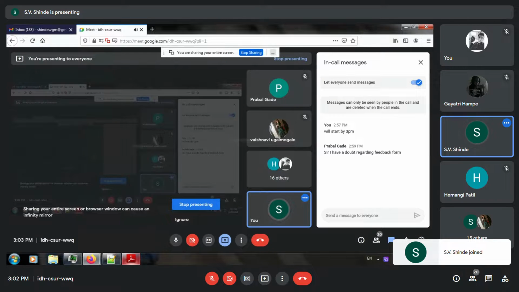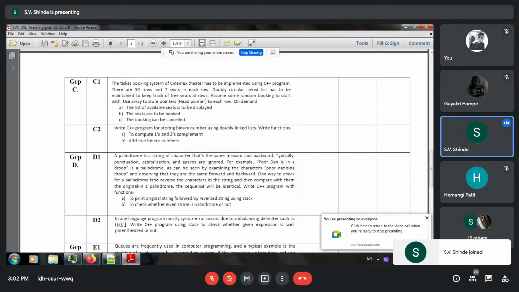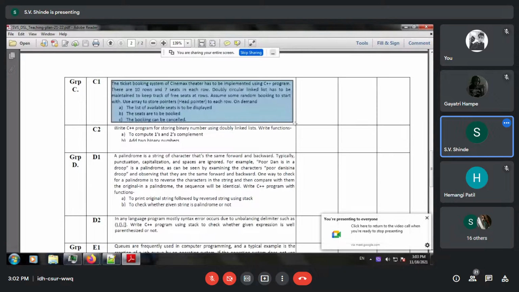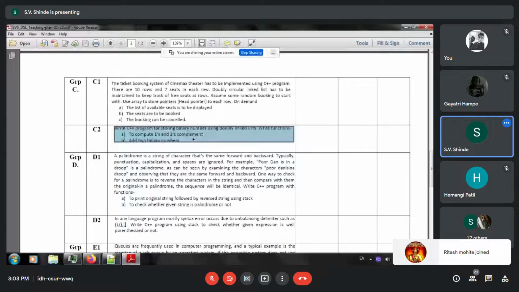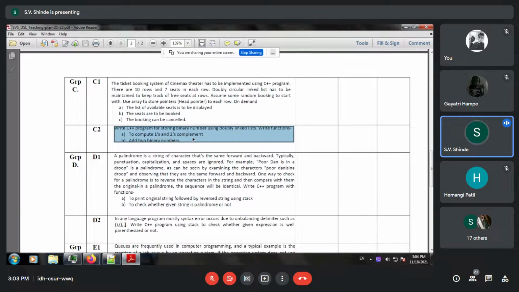Okay, so in today's session, we will discuss the creation of a double linked list, since we have two programs using double linked list. One is about the cinema theater and another is using binary linked list. We have to use the binary number and compute its ones and twos complement. Also add binary numbers. So this is one of the programs we have to compute using doubly linked list.